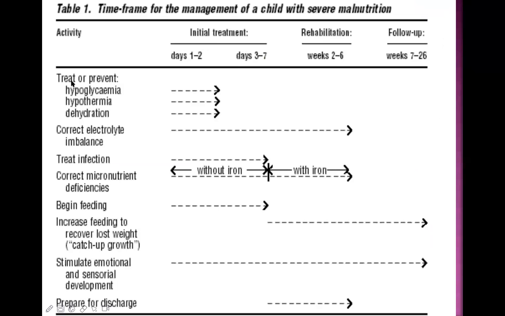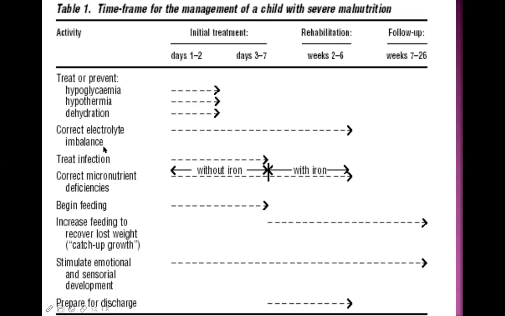So see here, treat or prevent hypoglycemia, hypothermia, and dehydration. That has to be done in days 1 to 2 of hospital admission, the first and second day. If till now there is no hypoglycemia, but there is a very high chance of getting hypoglycemia, you need to prevent it. If it has already occurred, you need to go for the treatment. That's the meaning. We'll talk about each of these.